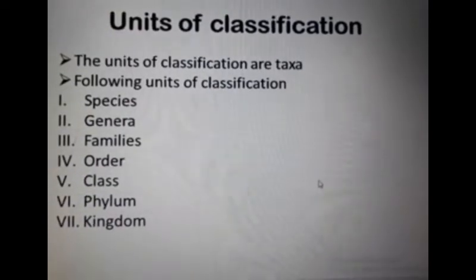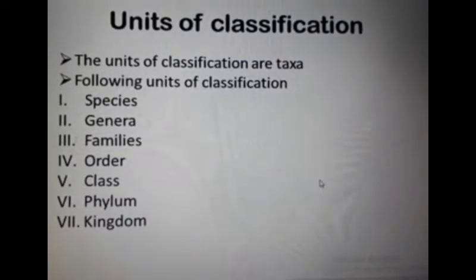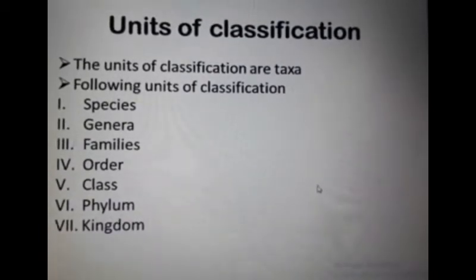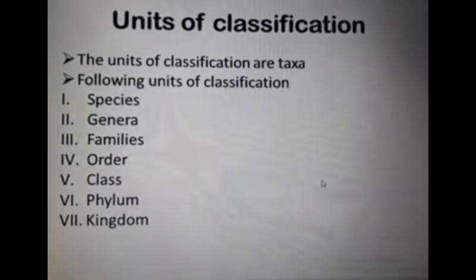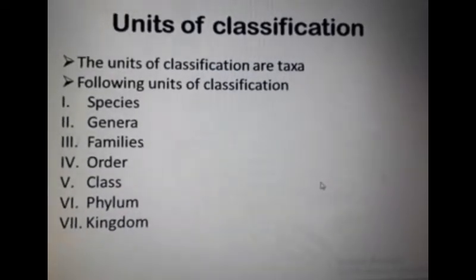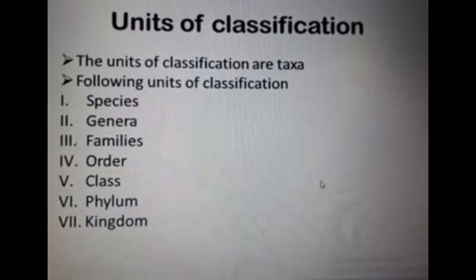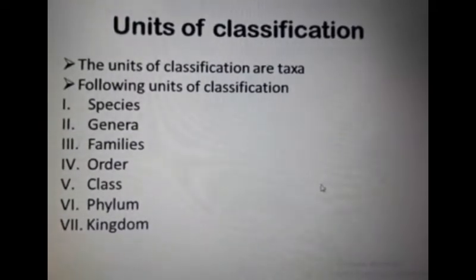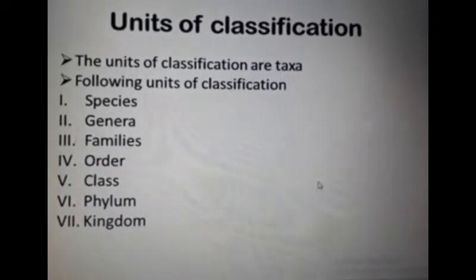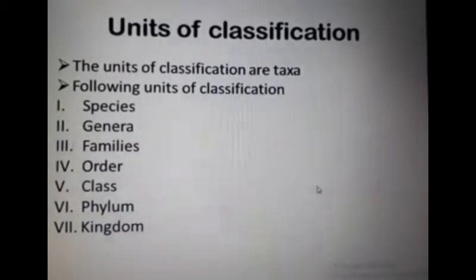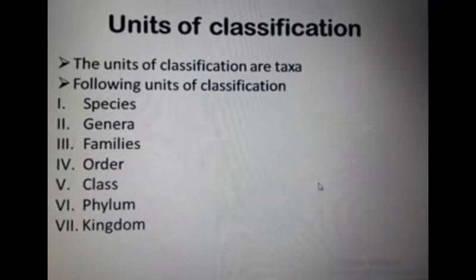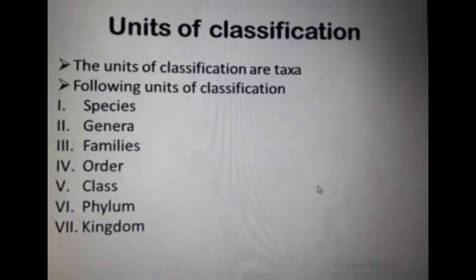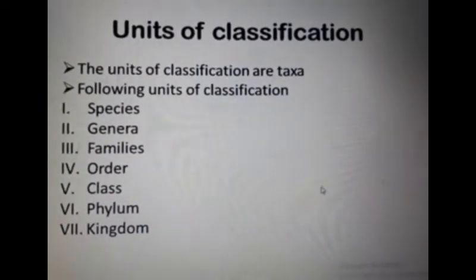After that, the class: similar orders form a class. For example, all the orders of flowering plants are placed in a single class, the Angiosperms. After the class there is the phylum, which you can also call the division. Similar classes form a phylum. Phylum is also called division in plants like algae and fungi. After that the last one is the kingdom. Similar phyla form a kingdom. There are two kingdoms, the animal kingdom and the plant kingdom.